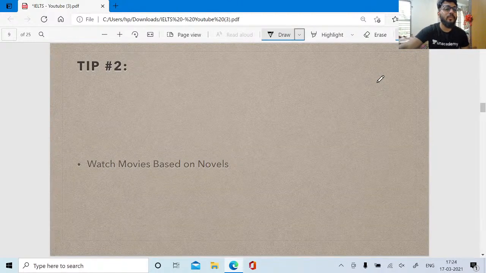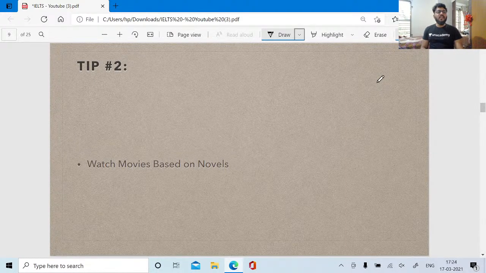Moving forward, tip number 2, right? Yes, I will study novels, but you guys will have a certain hitch inside you, because reading is not everyone's cup of tea. Yes, I keep on reading and I tend to go to sleep. Everyone has this problem. Reading is not everyone's cup of tea, right?